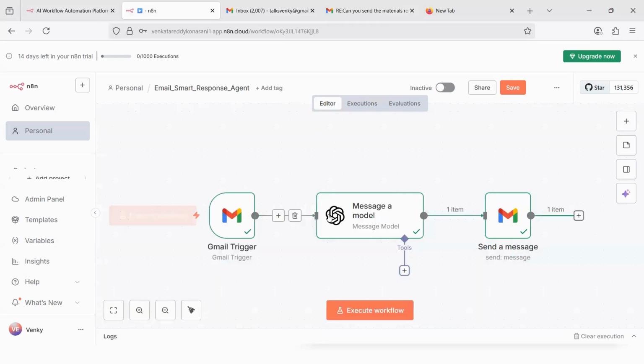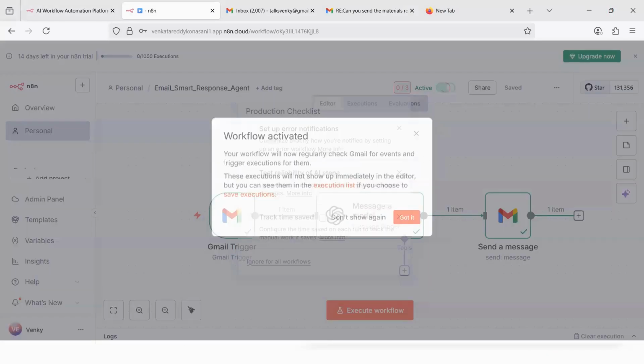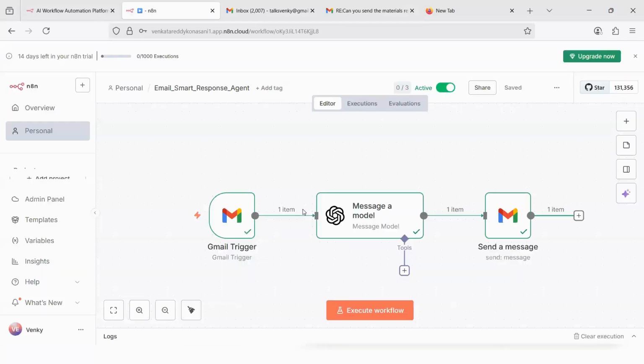And then editor is the place. Now, right now it is inactive. That means only when somebody says execute workflow, then only it will work. If you keep it as active, anytime somebody sends a mail, immediately this will work and send the reply. So let's do one thing. I'll keep it as active, workflow activated. You say, got it. Set up error notification, test reliability, maybe set up error notifications. As of now, you just ignore this, just keep this workflow active.